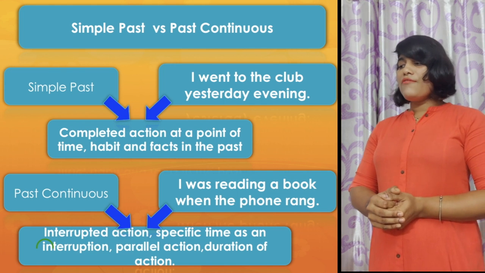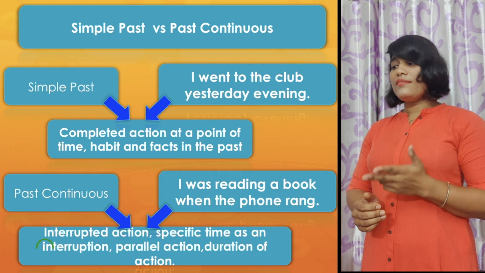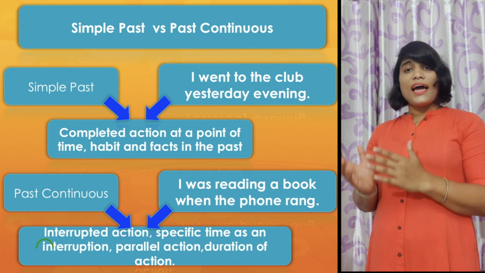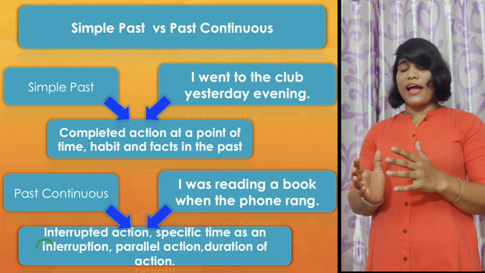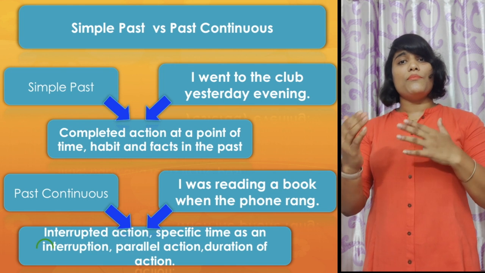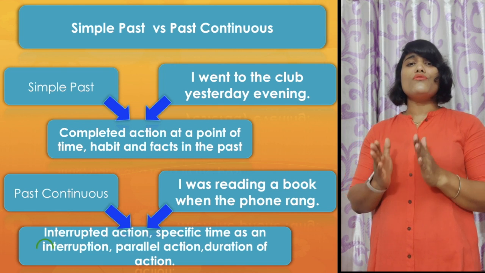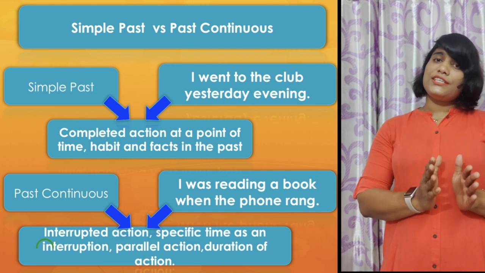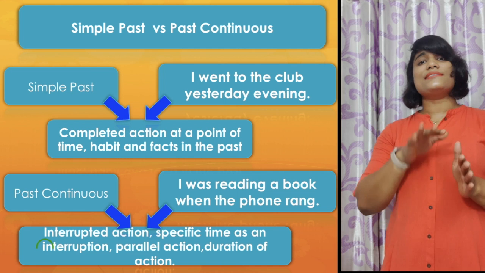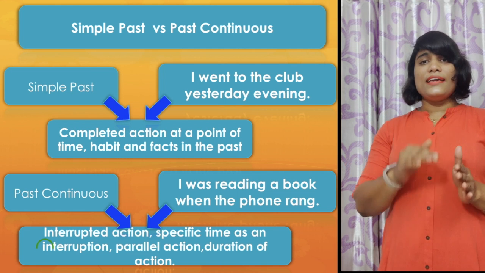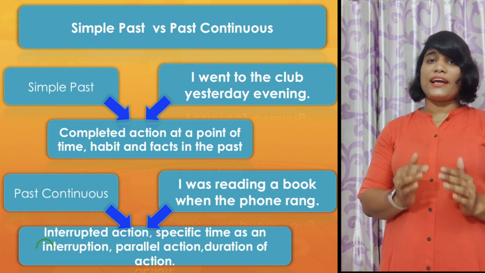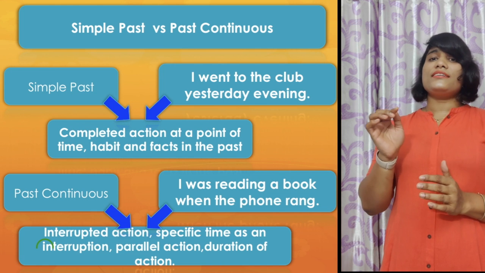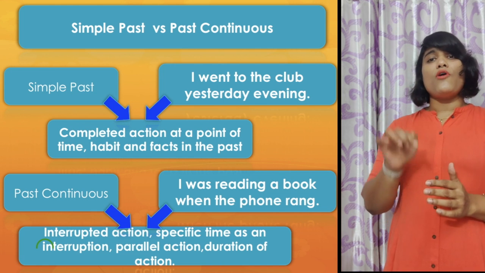For example, I was reading a book when the phone rang. At the time the phone rang, I was reading a book. There are two actions referred to here. Both are actions of the past, but one is continuing for a period, there is a duration for it, and the other was an action which stopped at a point.